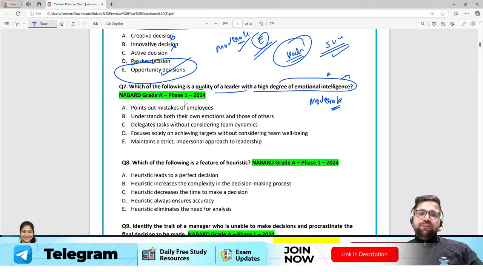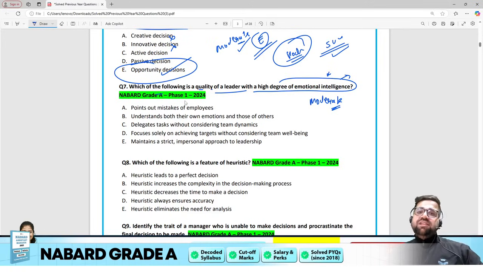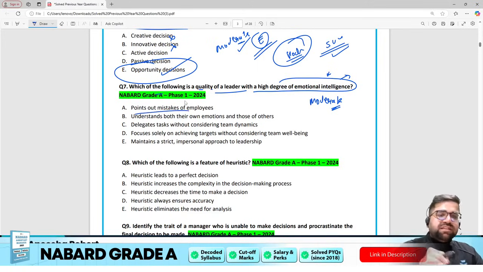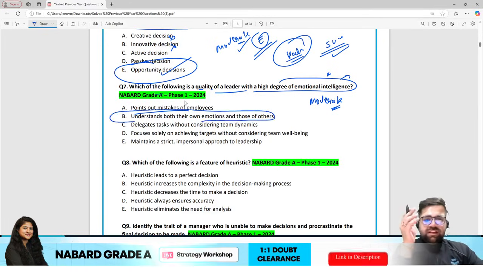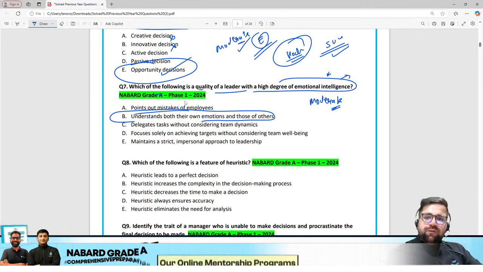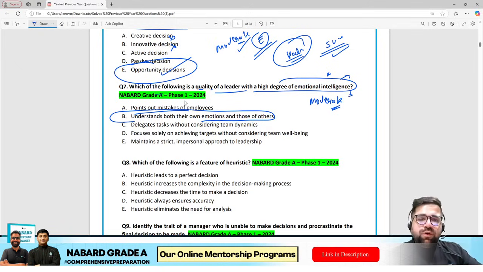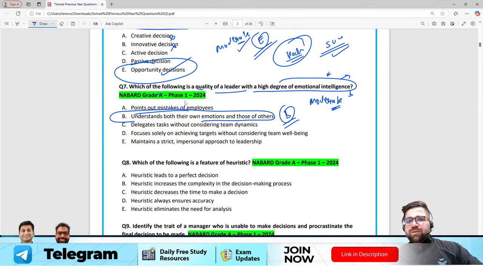Okay, so if you are a leader with high emotional intelligence, what are the qualities which you can see? Points out mistakes of the employee, understand their emotions and those of others. See, if you see the options, in no options they are talking about emotions except option number B. So even if you understand the basics of emotional intelligence, you could have marked your answer as option number B. And those who are studying at RBI level, covering RBI management, for them it's a very basic question, because RBI has a separate chapter on emotional intelligence.